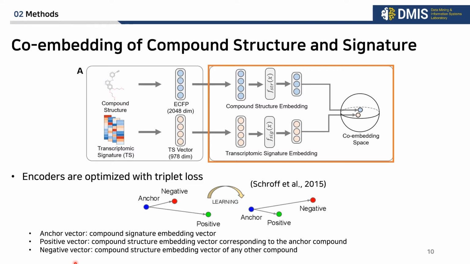The optimization procedure allows embedding vectors to be located close to each other if their signatures are similar. Also, the compound structures and signatures can be mapped into the same embedding space. This co-embedding space enables the generation of embedding vectors that contain signature information, but using only structure information alone.